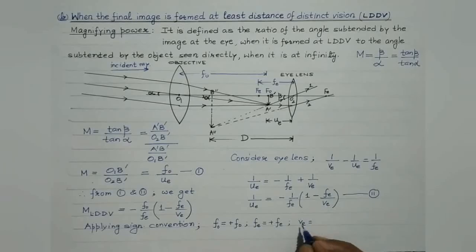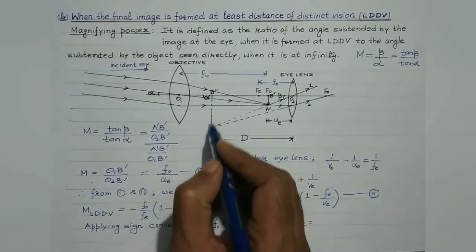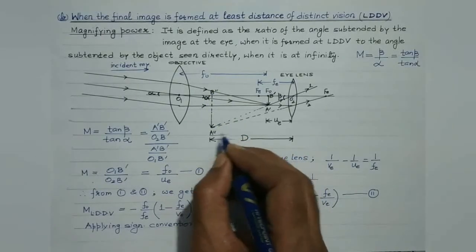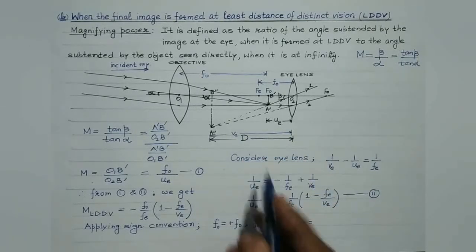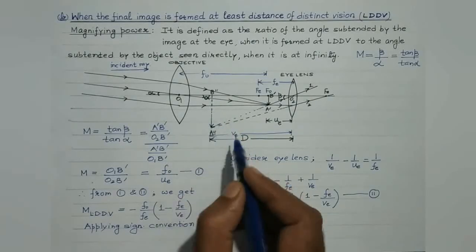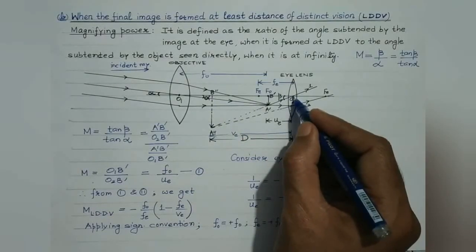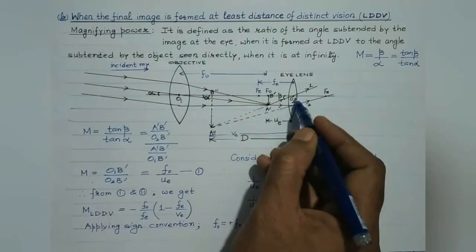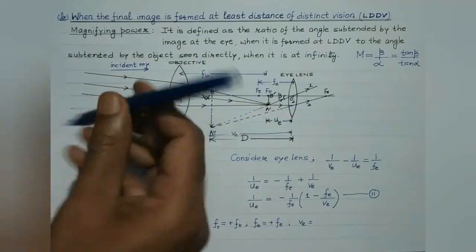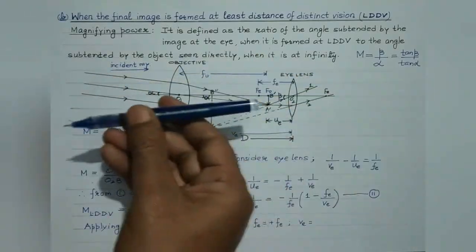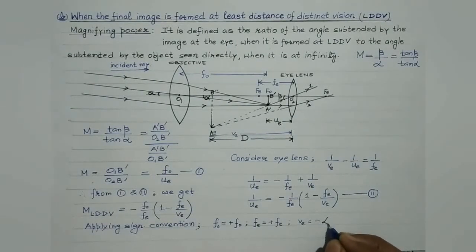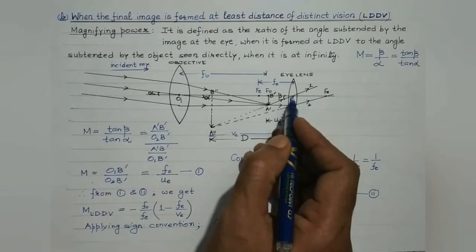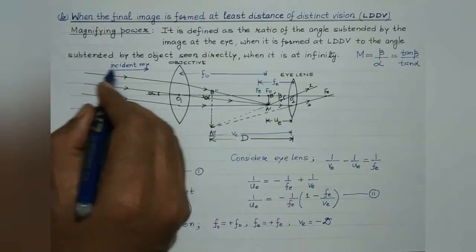Now what about VE? VE is the image distance, right, from the eye lens. For the eye lens, A double dash, B double dash is the image. This is VE, whose magnitude is equal to the least distance of distant vision, that is capital D. But VE is to be measured from the optical center of the eye lens, and it is measured O2B double dash. It is measured against the direction of the incident ray, isn't it? So VE should be equal to minus D. Negative sign is to be assigned as VE is measured from the optical center of the eye lens in a direction opposite to that of the incident ray.